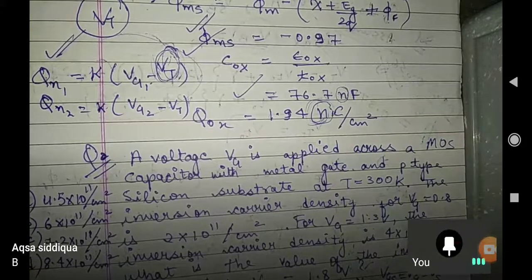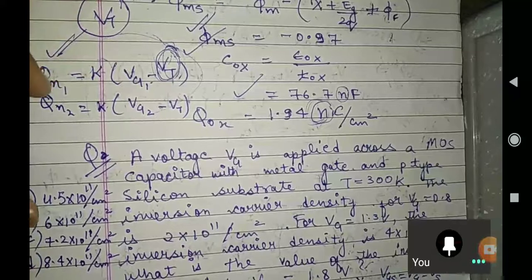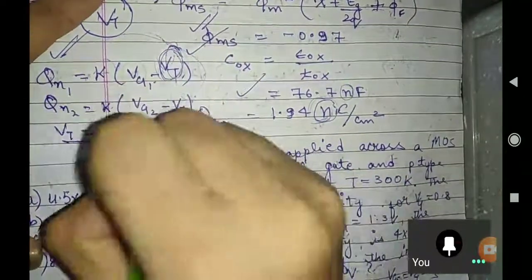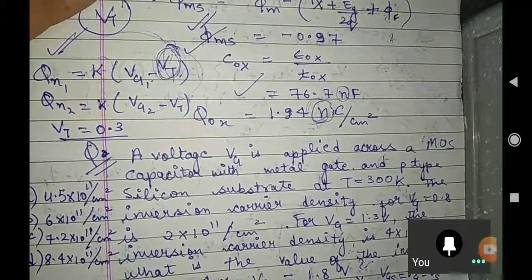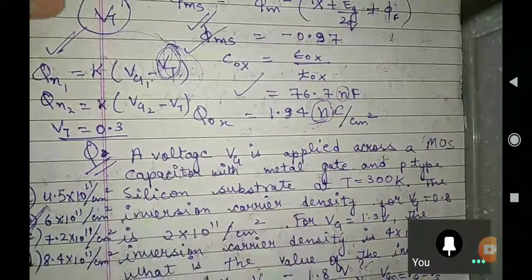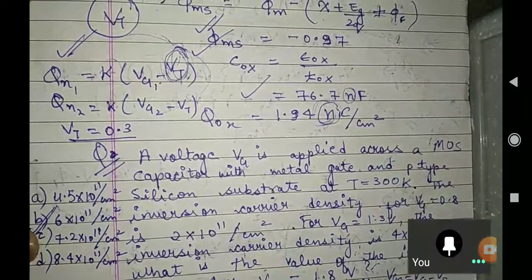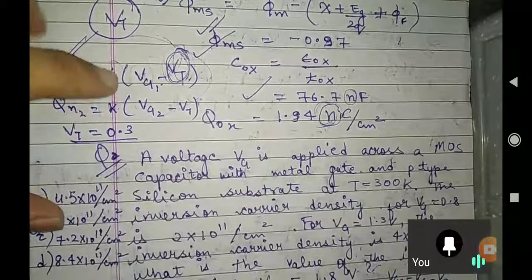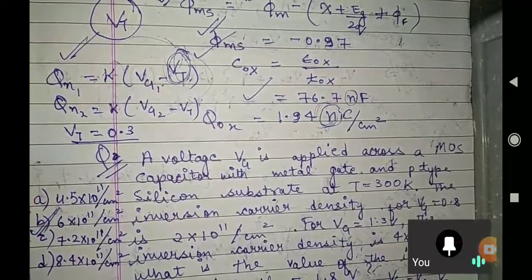Aksha gave the answer also. Very good, Aksha. Aksha, you should tell in between what VT came when I was asking. Right answer, Aksha. Very good. So, Aksha, can you tell us what is VT? Aksha told that, sir, VT is equal to 0.3. See, she has done it. I believe all of you can do it. Sumit Mandala, you are saying that VT is 1.5. I think you are making some mistake. Just check what mistake you are making.